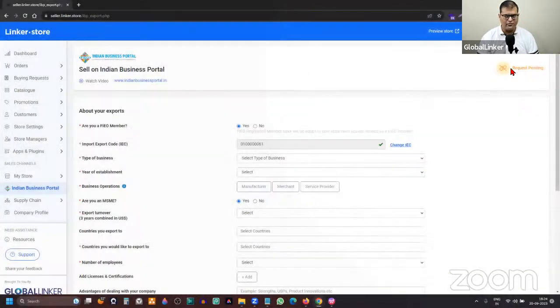Once your request is approved, you'll start seeing approved. Once it is rejected, you'll see rejected here, and you will also get a reason why it is rejected. So it is not like it is just rejected and you'll not know why. The reason will also be clearly specified, right? So this is again a very simple process that you can follow.